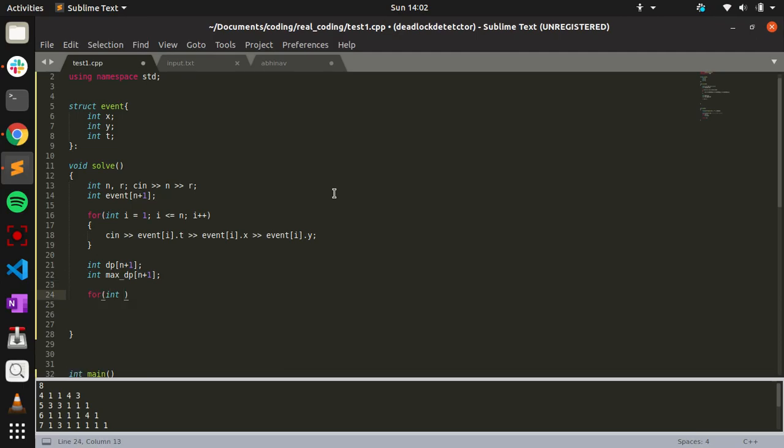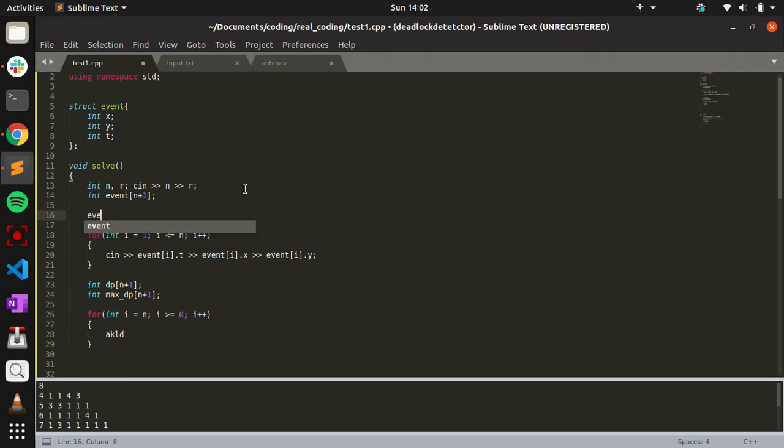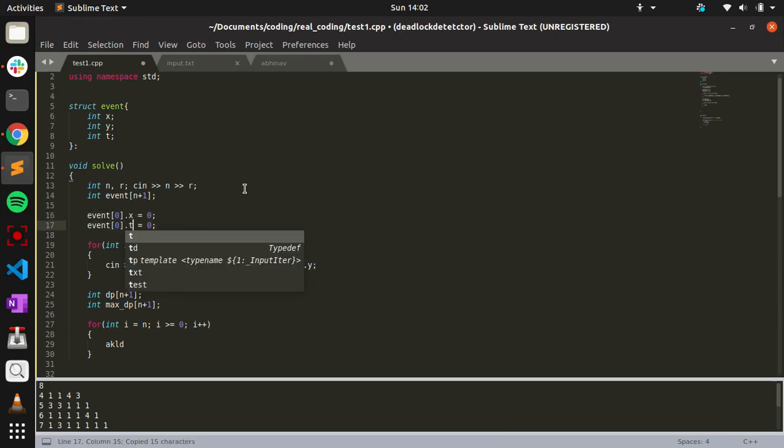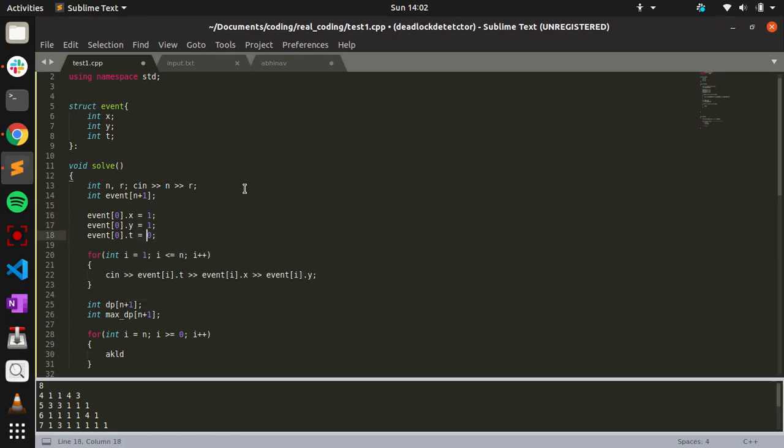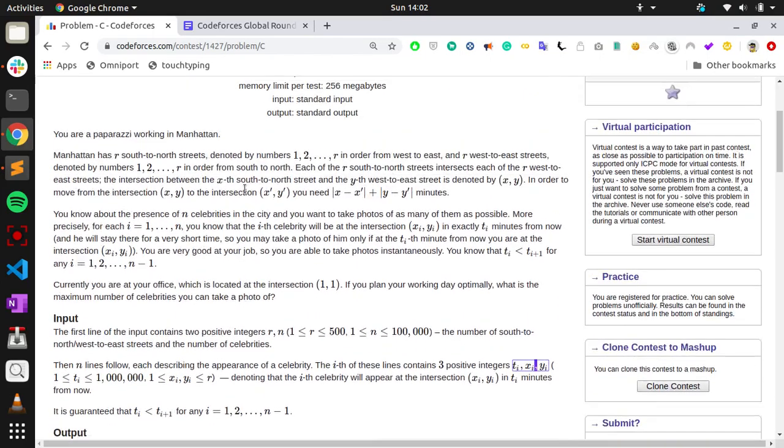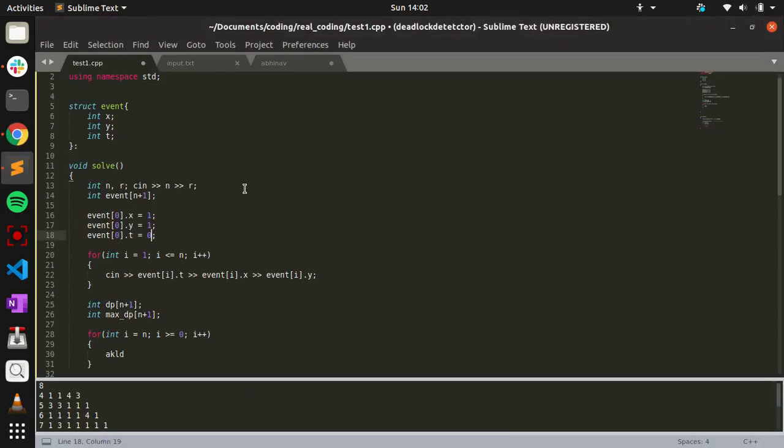Then we are going to come from right to left, right? And event 0. So what is event 0? You are at position x is 0 and y is 1, and you are at time t equals 0.